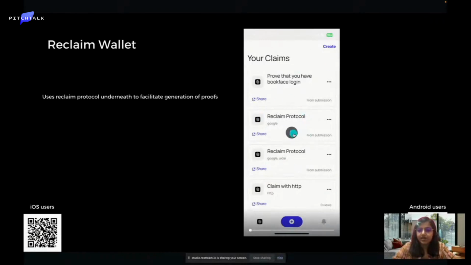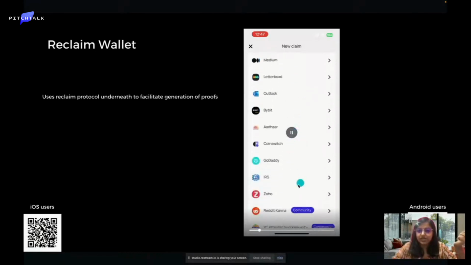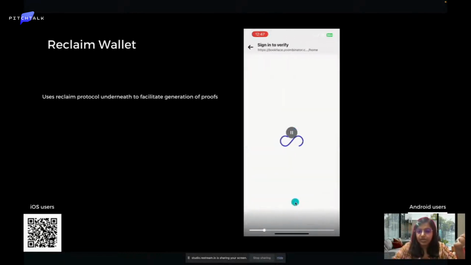So here you can see ReClaim Wallet, and what you can do is create a claim that you own a certain credential. Here is a list of platforms from where you can create a credential, that you listen to some song on Spotify, or the number of matches you have on Tinder, or say you are a Y Combinator alumni, or the orders that you place on Swiggy. There are so many things. Right now we'll look at Y Combinator.